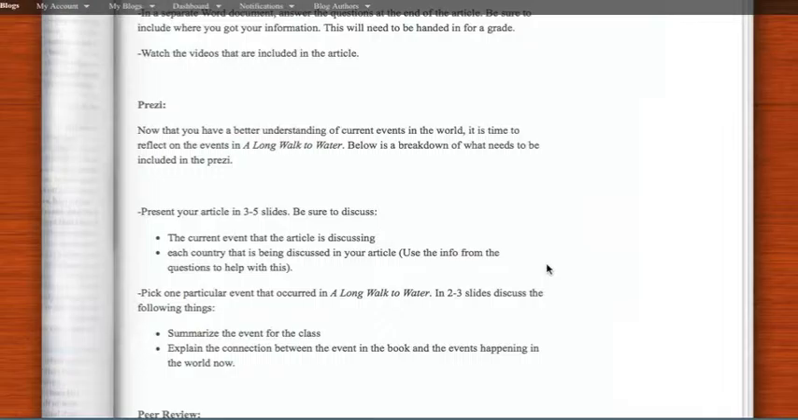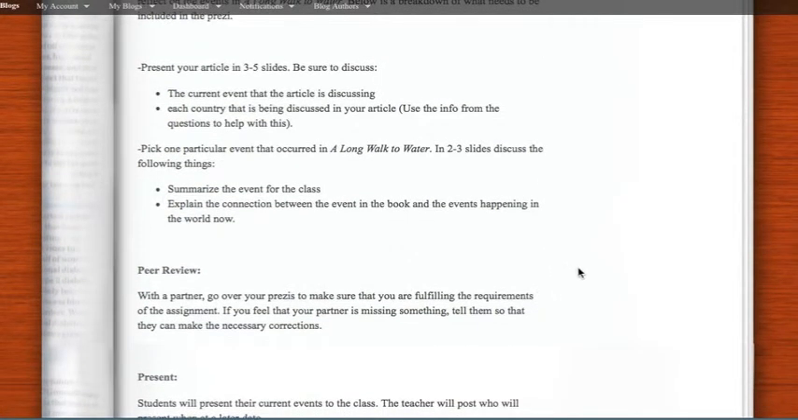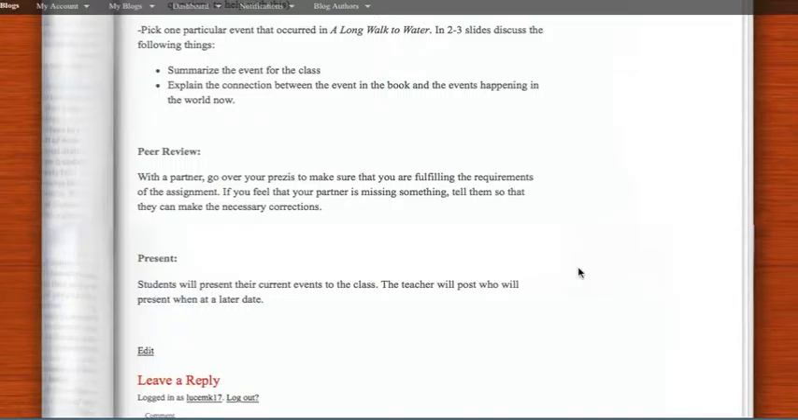After they've created their Prezi, they're going to have a peer review session. And with a partner, they're going to go over each other's Prezis to make sure that everything is working out perfectly. And there's a peer review checklist available to teachers if they would like to use this. The next day, students will be presenting their current event presentation to the class. There isn't a rubric available, however, teachers can use their own if they feel the need.